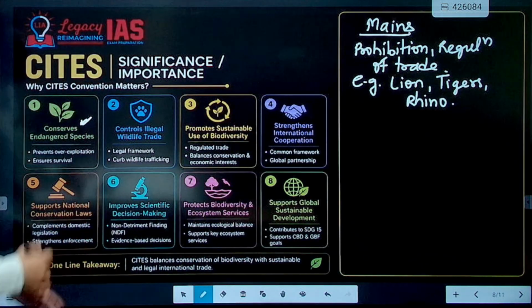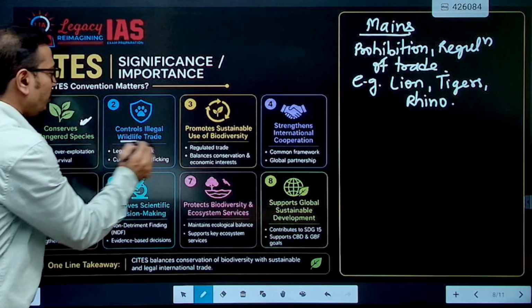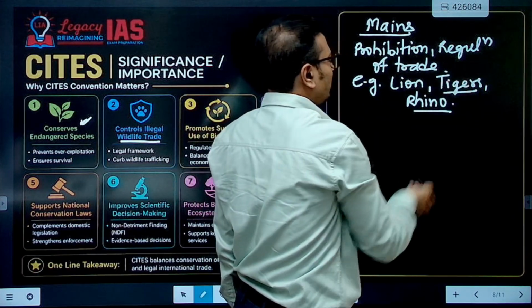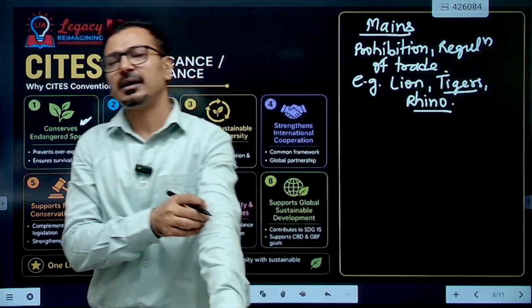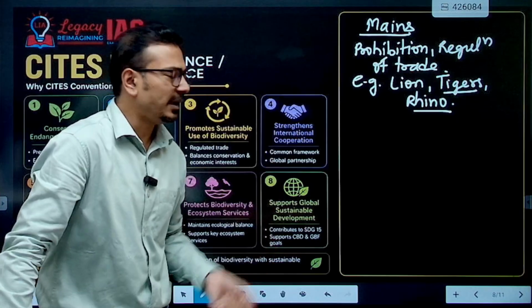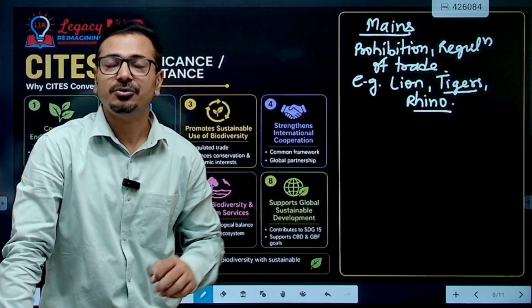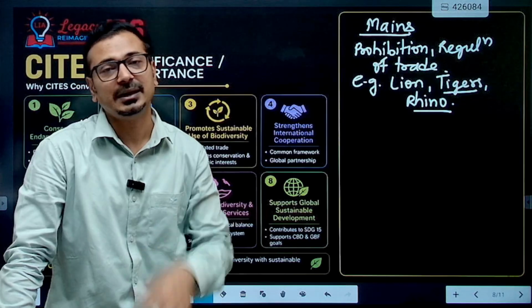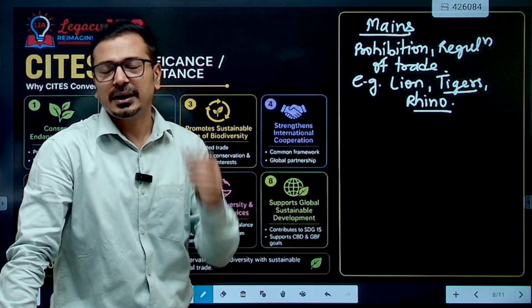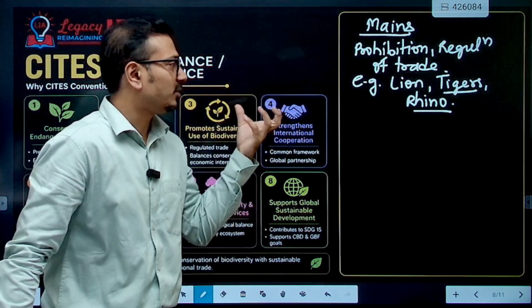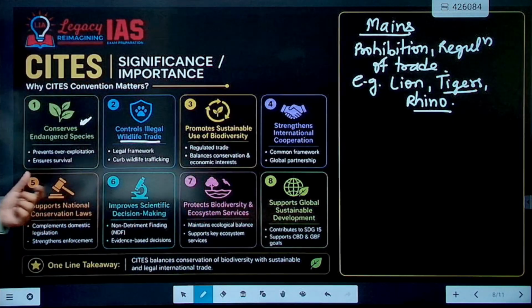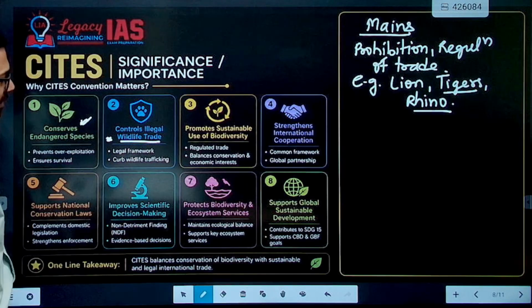It aligns our national efforts and controls illegal wildlife trade, especially for tigers, rhinos, and other species that are illegally traded, like tusks of elephants, skin of tigers, horns of rhinos, fins of sharks. All this is illegally traded at the international level. It has huge value, and that's why the population of these species in India is declining because of illegal poaching. So controlling illegal wildlife trade is significant for India.